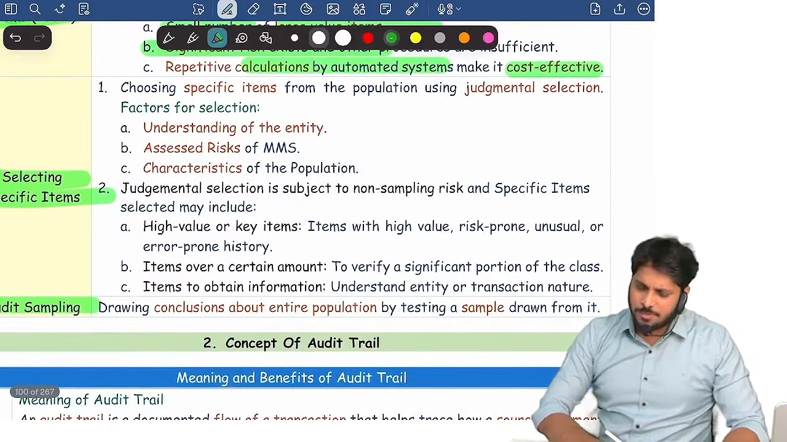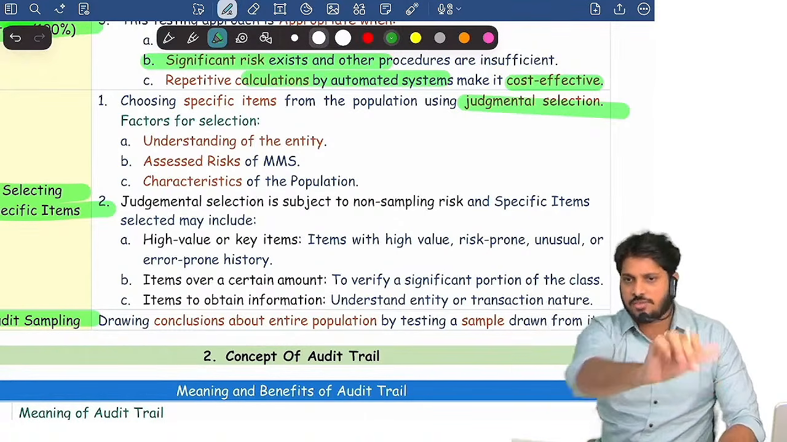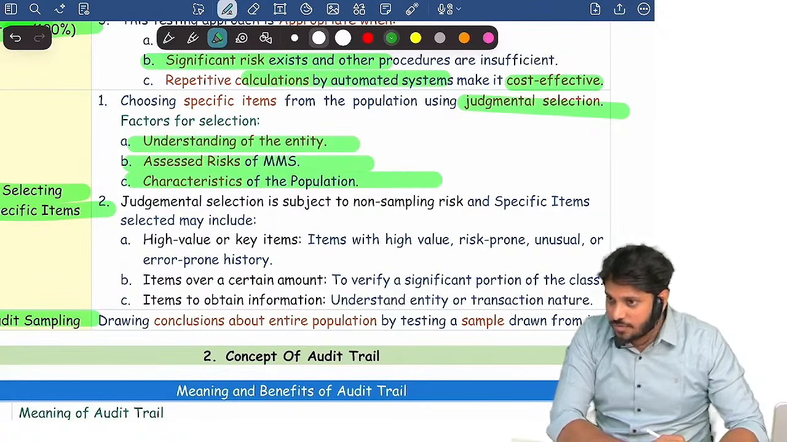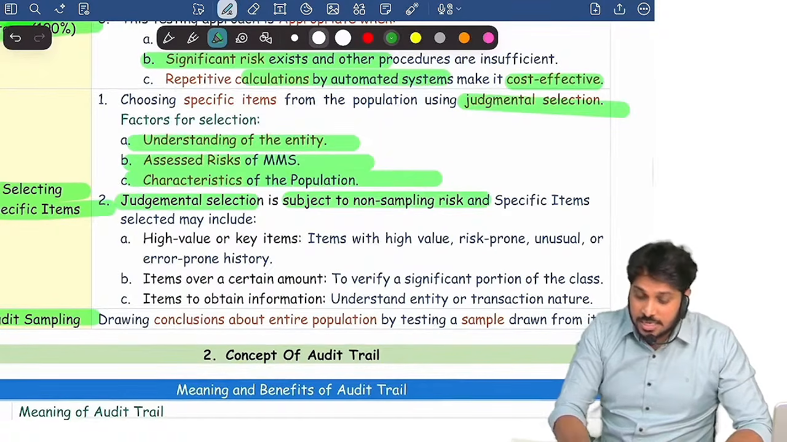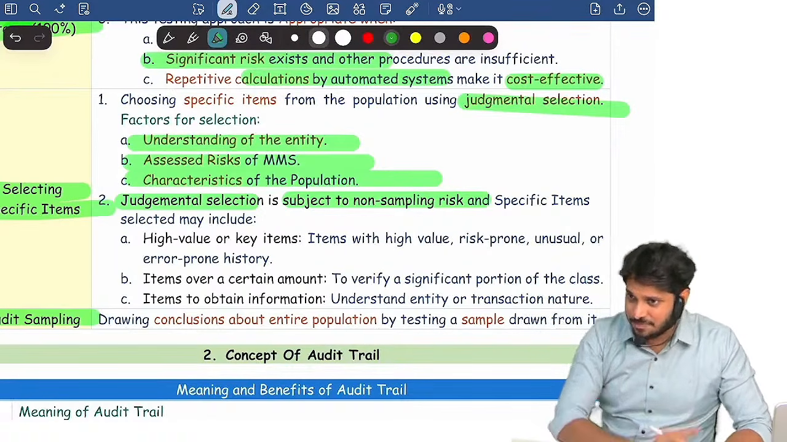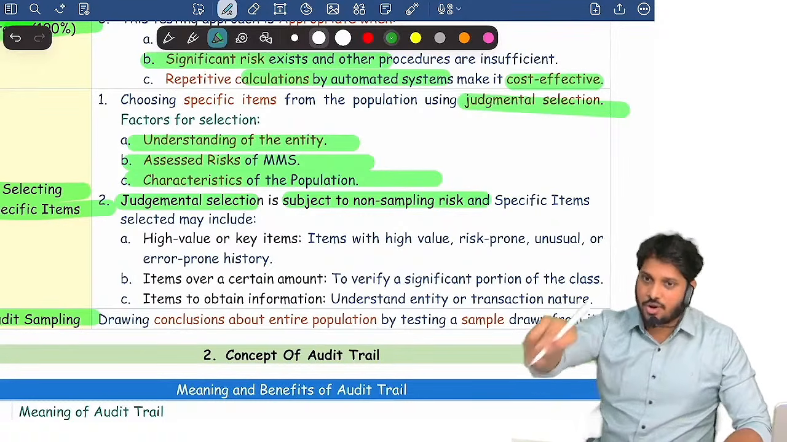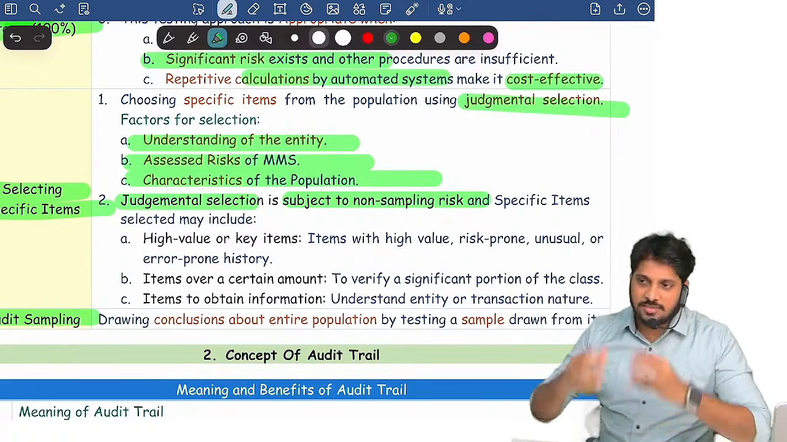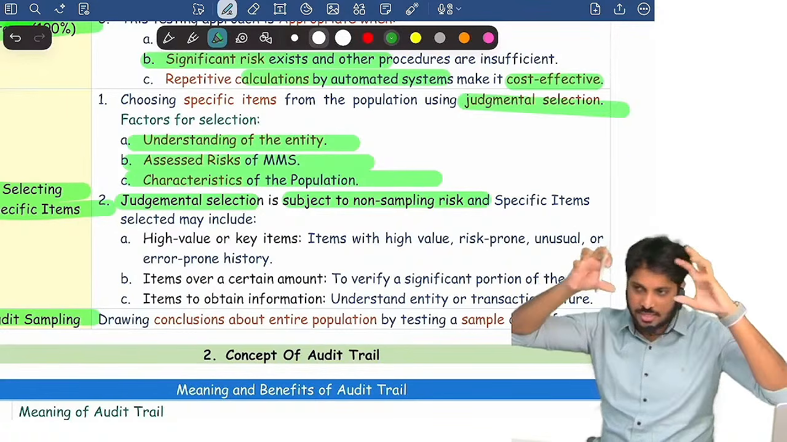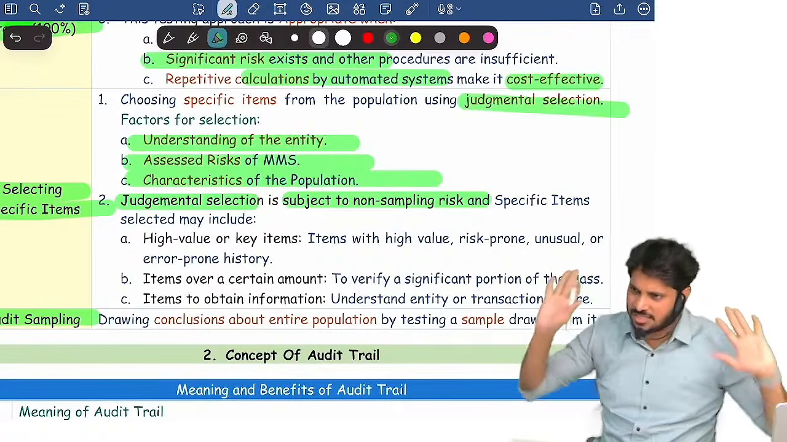Specific item testing. What does specific item mean? Judgmental selection. Based on his judgment, the auditor will say, I will test these transactions, I will not verify those transactions. Judgmental selection is based on understanding of the entity, assessed risk, and characteristics of the population. Remember, judgmental selection is subject to non-sampling risk. What is sampling risk? What is non-sampling risk? In the sampling topic, you will understand. Sampling risk and non-sampling risk are reasons for detection risk, which is a component of audit risk. On my YouTube there is already a full chapter on risk assessment. You can watch that to understand what is detection risk, sampling risk and non-sampling risk. My proper regular course is uploaded, and that chapter is just 6 hours.